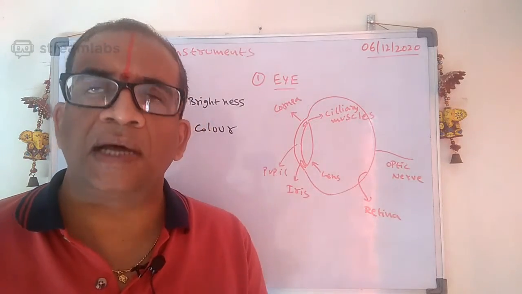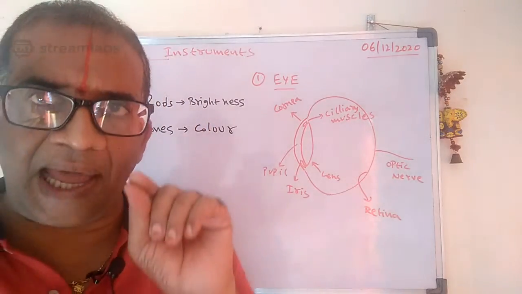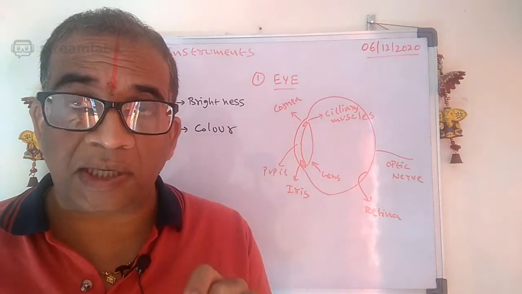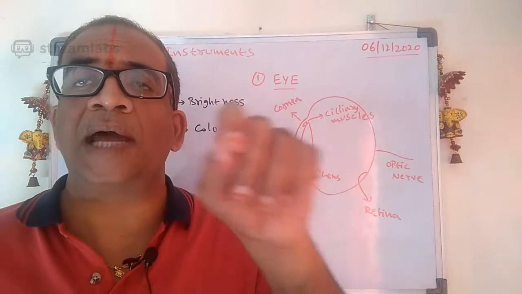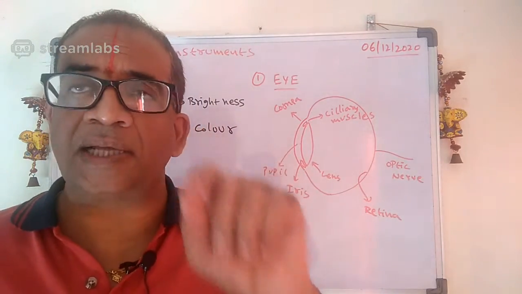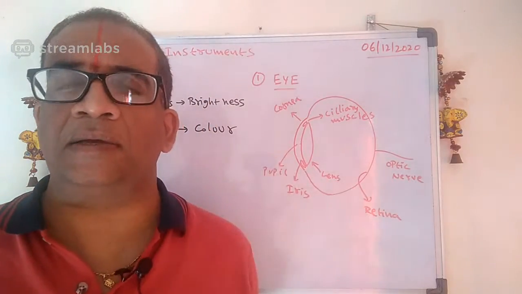Because, see, what is this one? The animals cannot see the colors. Why can the animals not see colors? Because they have more rods than cones. As the cones are fewer in number, they cannot see the colors clearly.